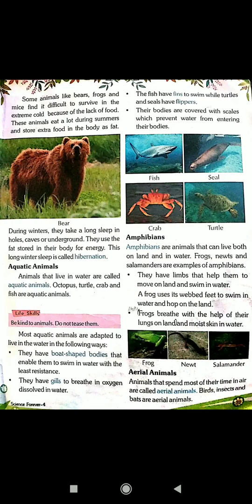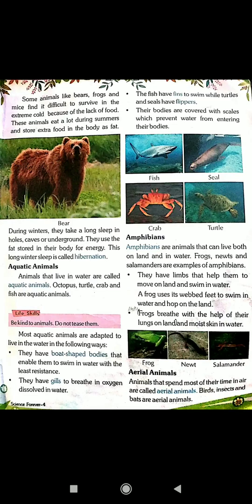Next is amphibians. Amphibians are animals that can live both on land and in water. For example, frogs, newts and salamanders are examples of amphibians.